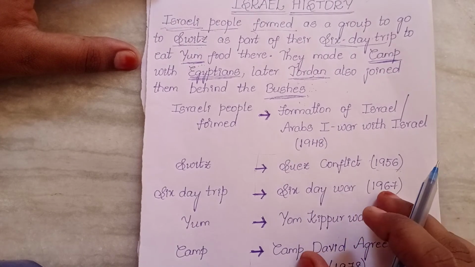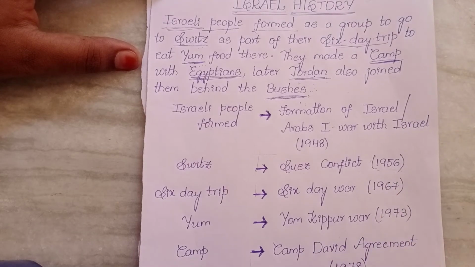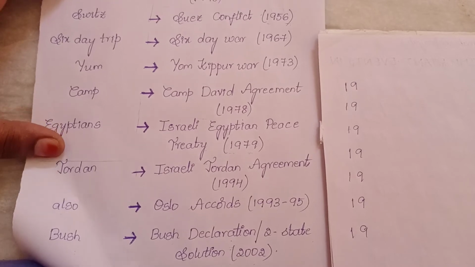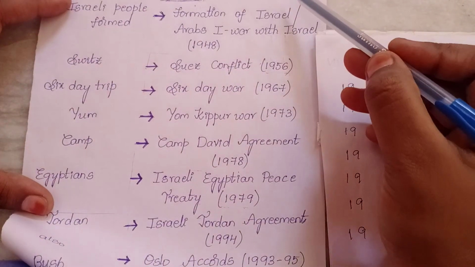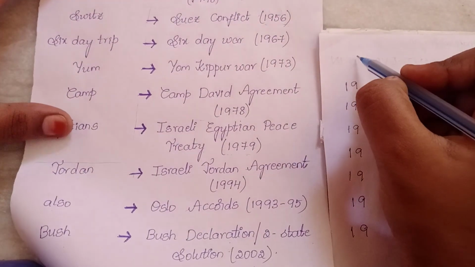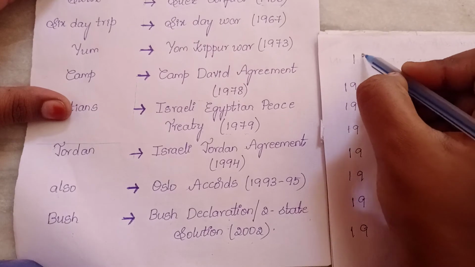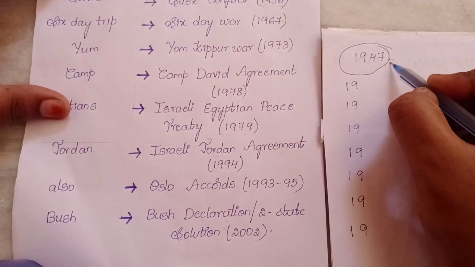And now I'll say the way how to remember the years also. Please be with me. As you can see, formation of Israel took place in 1948, right? You see, our independence year was 1947. Around that time only all states have been formed.